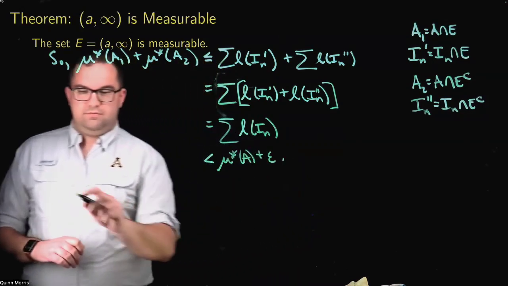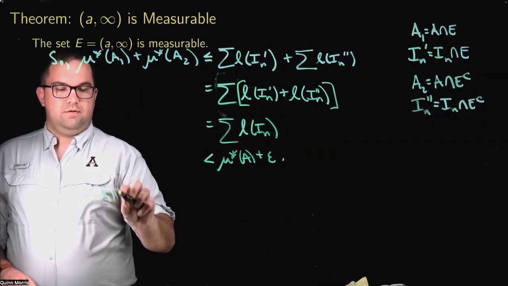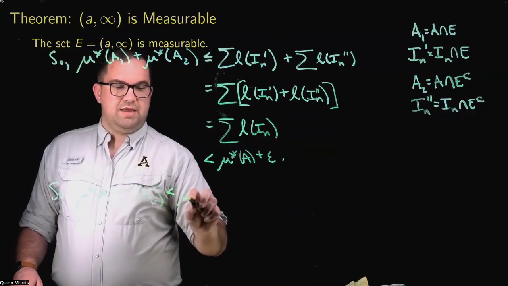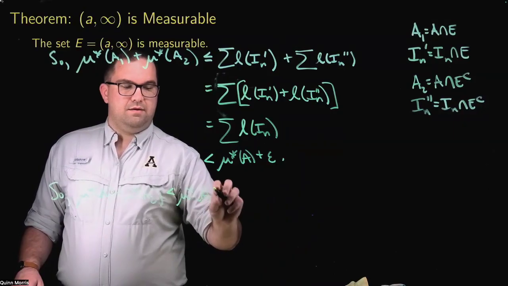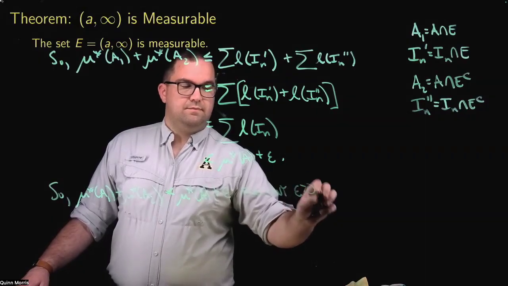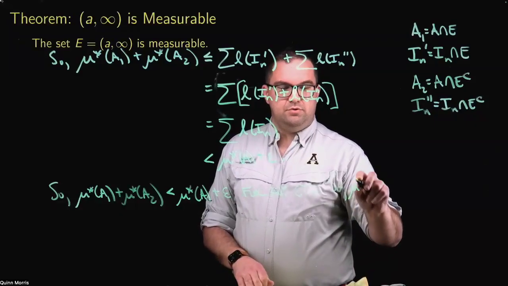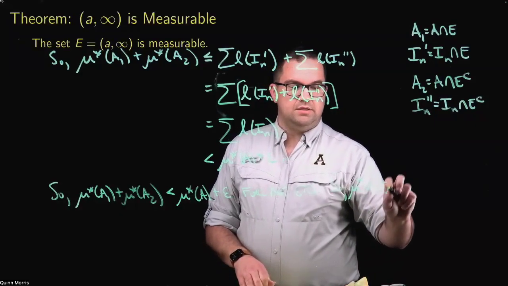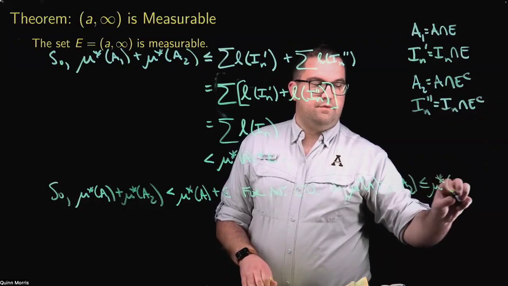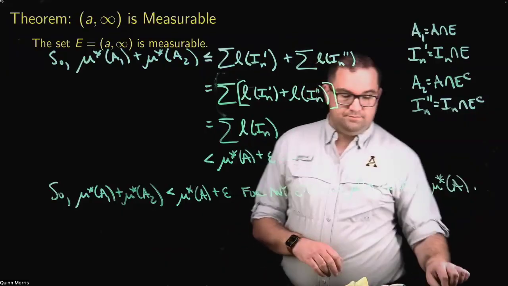So what I have here is that mu star of A1 plus mu star of A2 is strictly less than mu star of A plus epsilon. And that works for any epsilon. So taking a limit as epsilon goes to 0, we get that mu star of A1 plus mu star of A2 is less than or equal to mu star of A. And that's the other direction we needed, right?